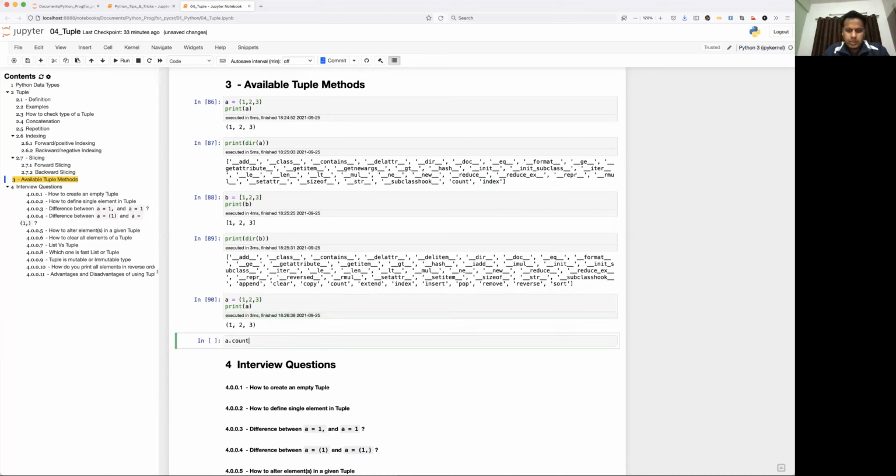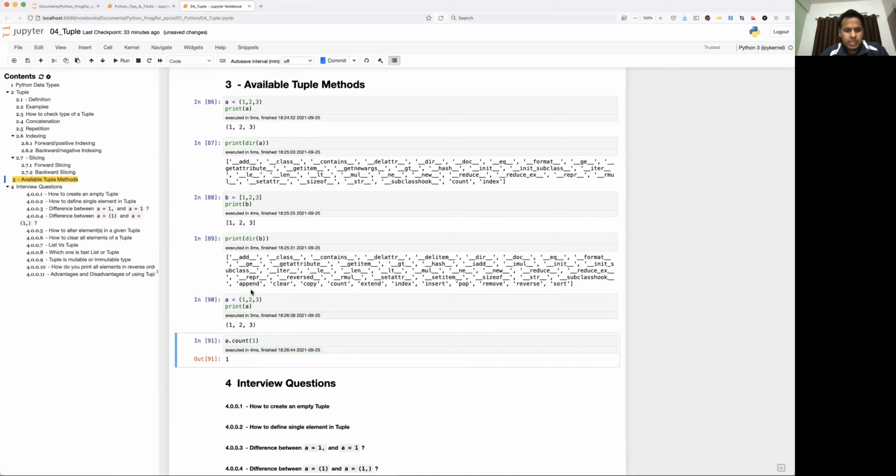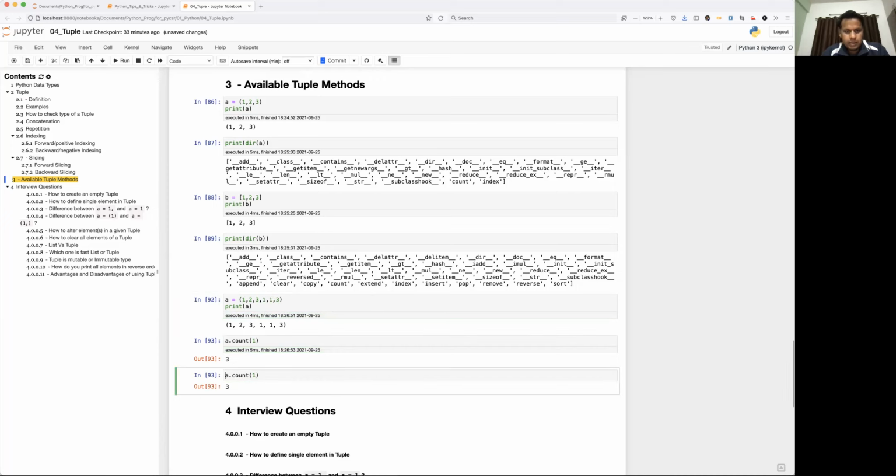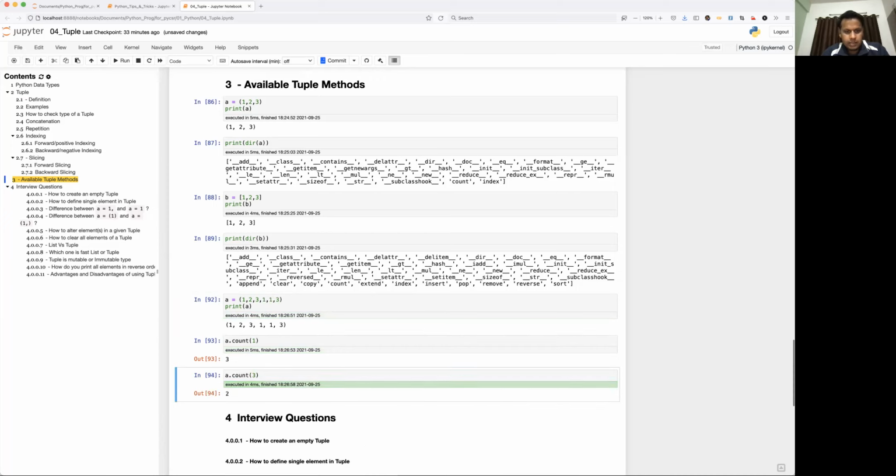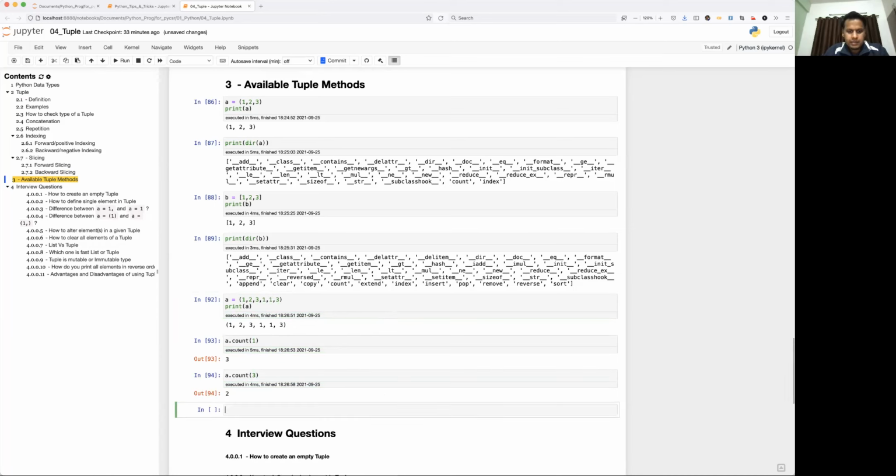All you can use is count of 1. How many times is 1 present, right? Let me add some more 1s, then you'll understand. So 3 times 1 is present. We have 3 also. How many times is it present? 2 times, right?